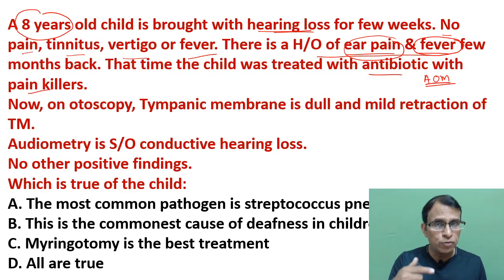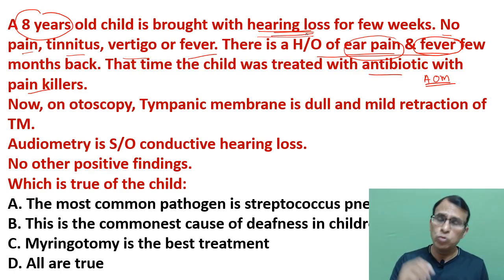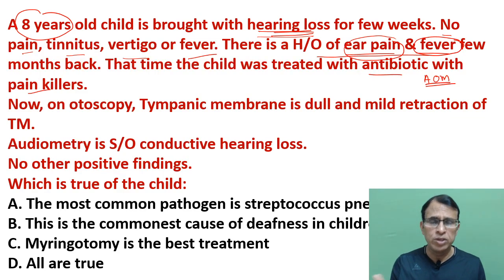That's why the fluid collected in the middle ear, because the eustachian tube was blocked. It was not draining, and that fluid caused the problem of hearing loss. So the only problem is fluid in the middle ear, because the eustachian tube was not opened during the previous problem, which was a few months back. That's why there's no pain, because it's not an inflammatory disease, and no tinnitus, no vertigo, nothing. Okay, and look at the findings.